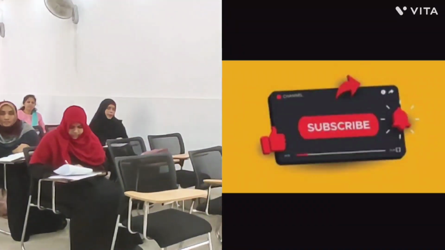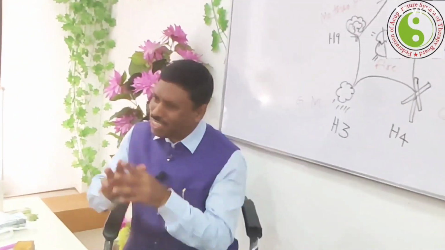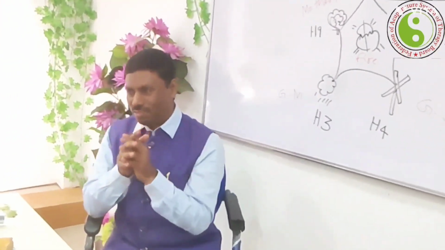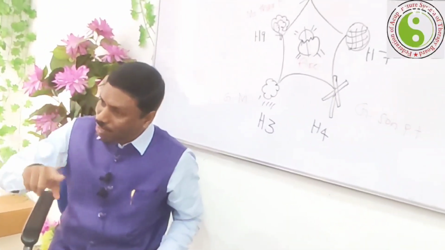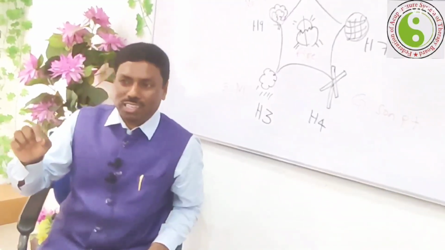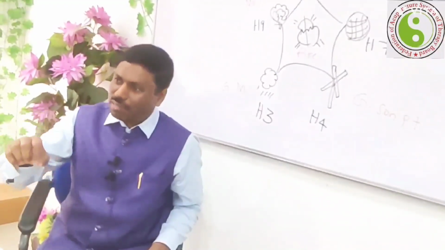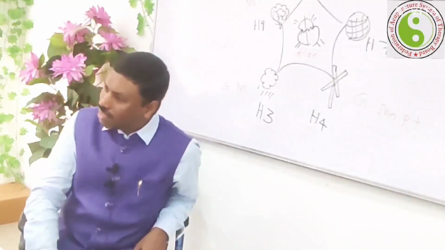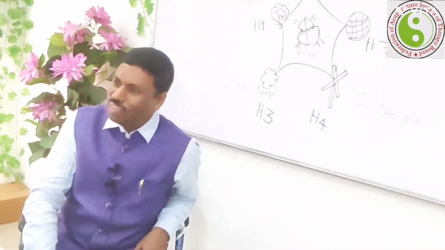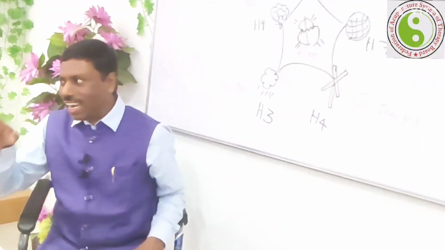Then if the cardiac system is hyperfunctioning, excessive chi is there, at that particular time what is advisable? Minimize the chi by using the sedative points, depletion points. That is, reduce the energy by activating the sun point, grandson point. So which is the sun point? H7 is the sun point. Which is the grandson point?